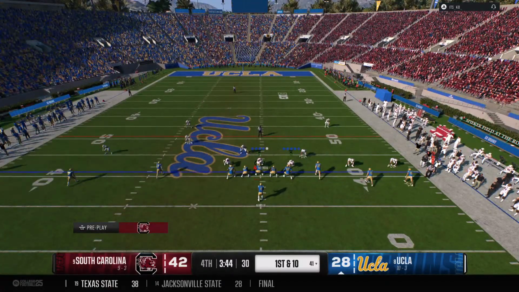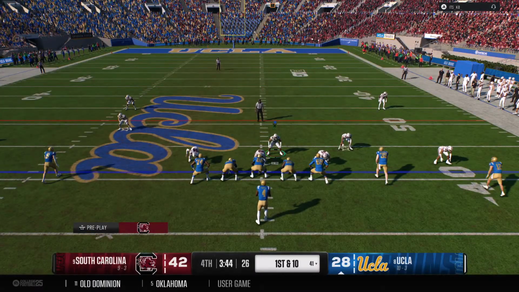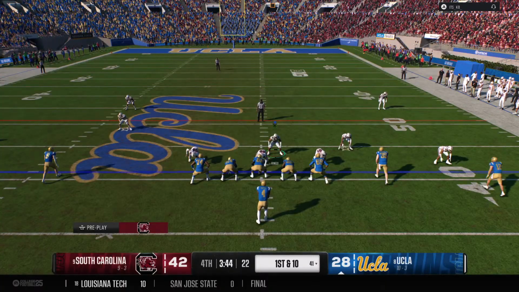Hey, it's a nice way to start this drive off, but they've got a long way to go to be able to get this ball in the end zone. Then they've got to get the ball back and score again. So positive yards, but doing it quickly is key.